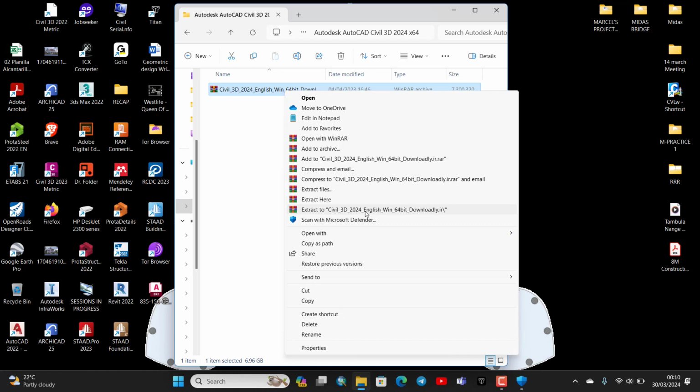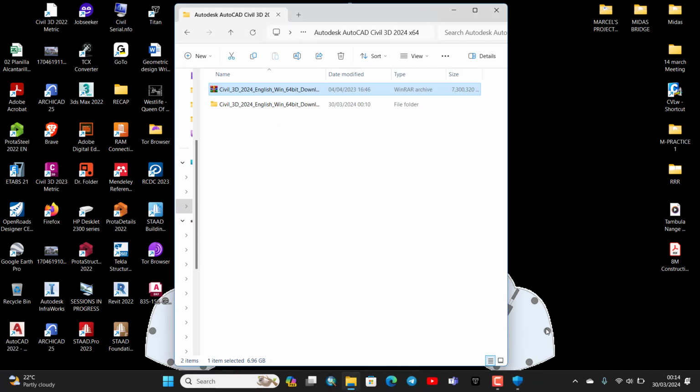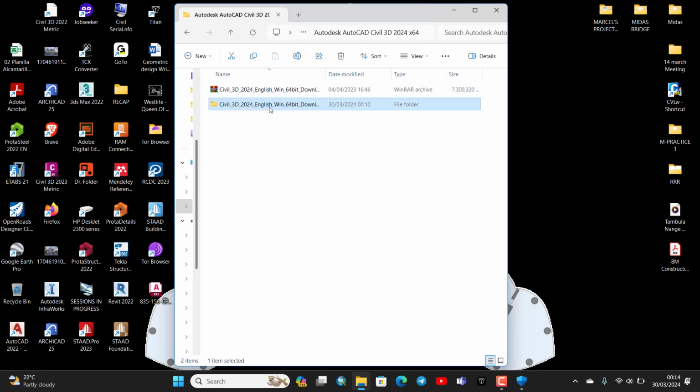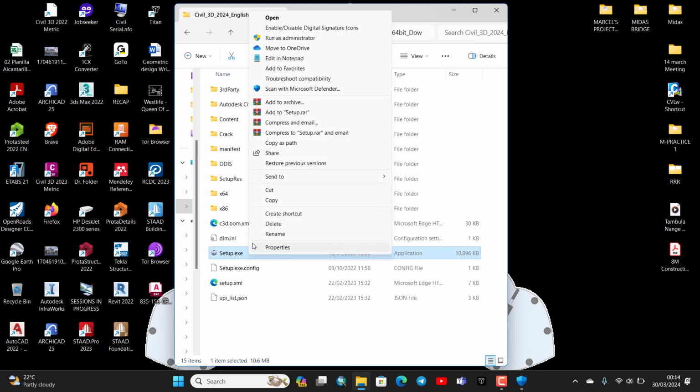to that same folder, to Civil 3D. That is the second extraction. After it's done, you open it. You should be able to see all these files in there. Look for the one which has setup. Select it, right click on it, run it as administrator.